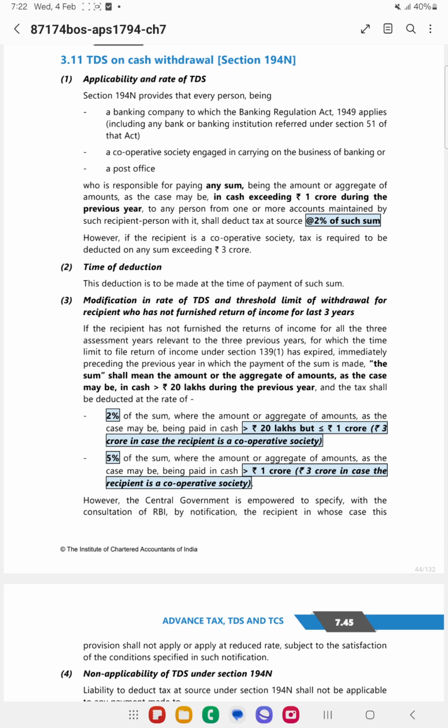Now, if the recipient has not furnished the returns for all the 3 assessment years relevant to the 3 previous years wherein time limit has expired, then in such cases 20 lakh will be the limit. So if you are withdrawing in excess of 20 lakhs but less than or equal to 1 crore, 3 crore in case of cooperative society, then 2% will be the TDS. 5% will be the TDS if the amount is exceeding 1 crore, and exceeding 3 crores in case of recipient being cooperative society.